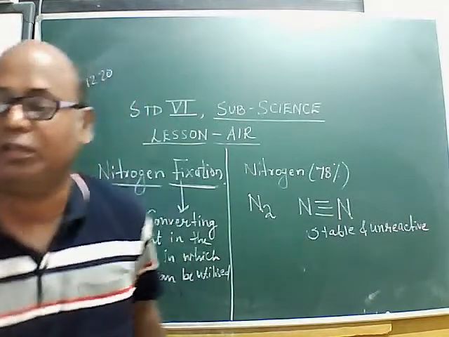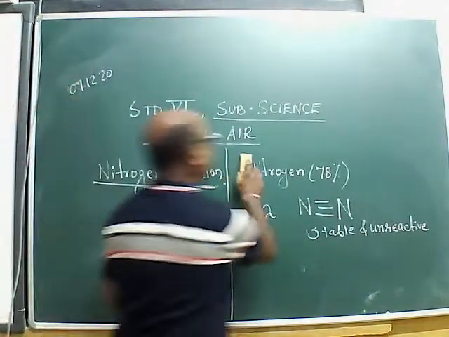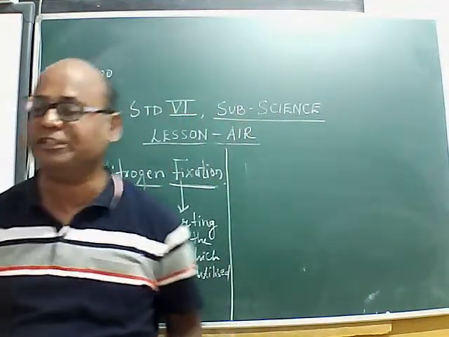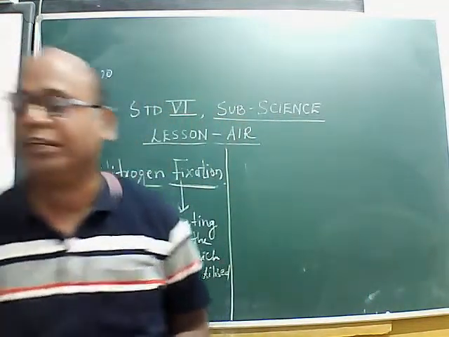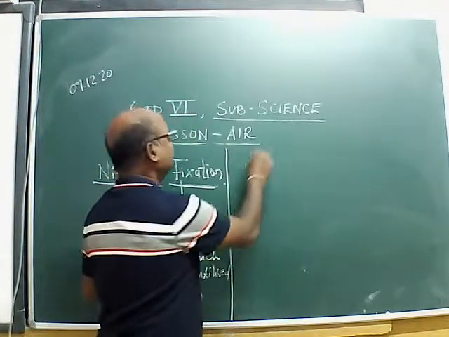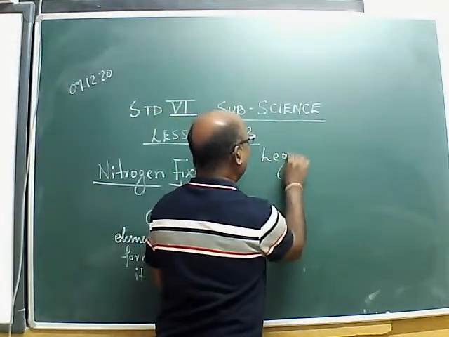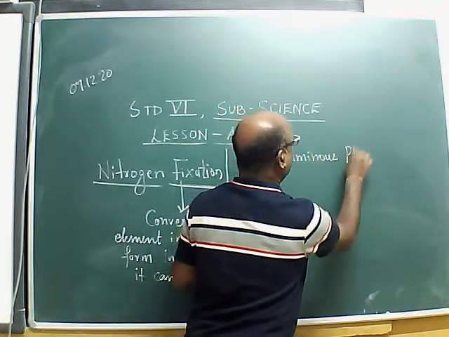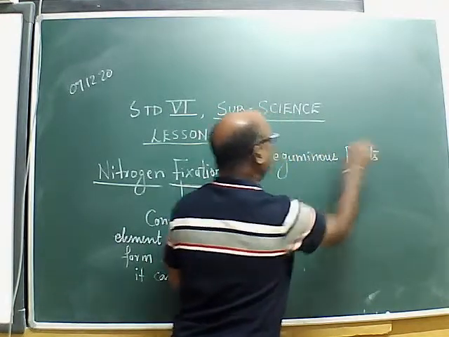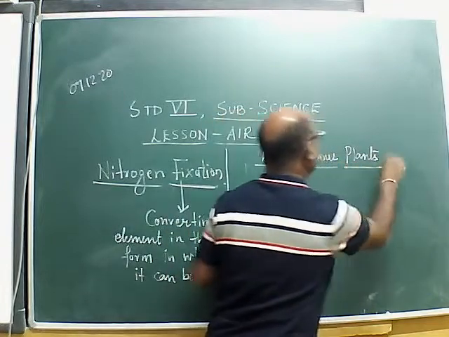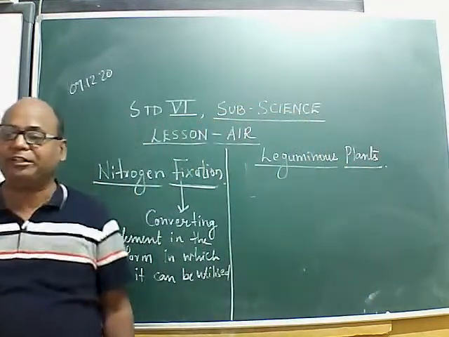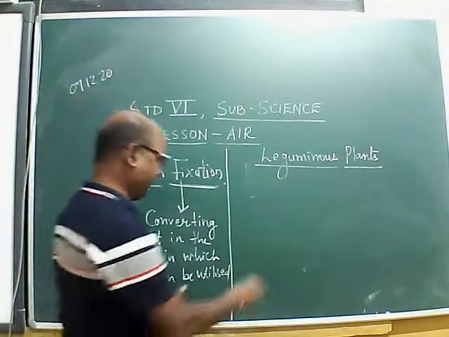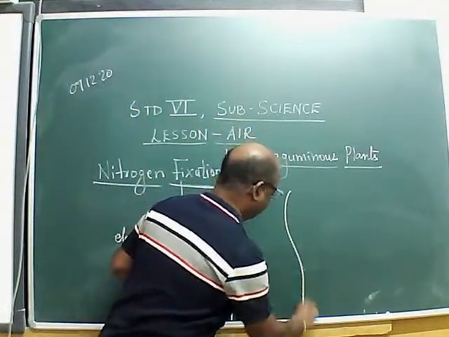Now, first of all, there are some plants known as leguminous plants, like bean. In the roots of these plants we will find nodules, root nodules.